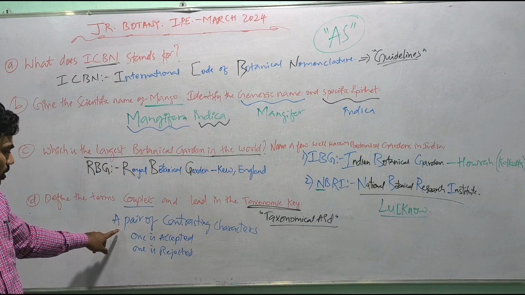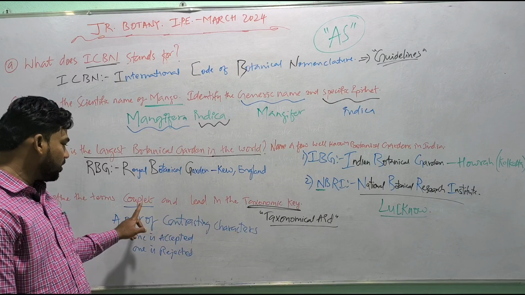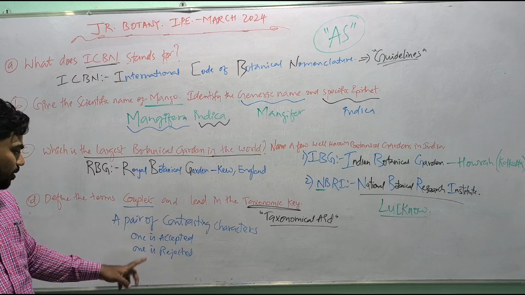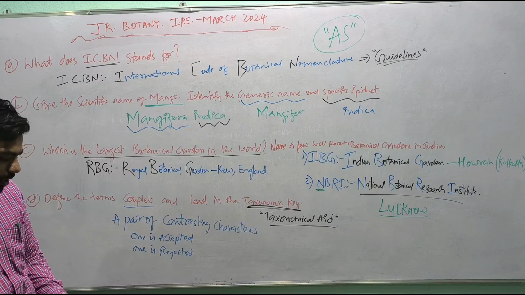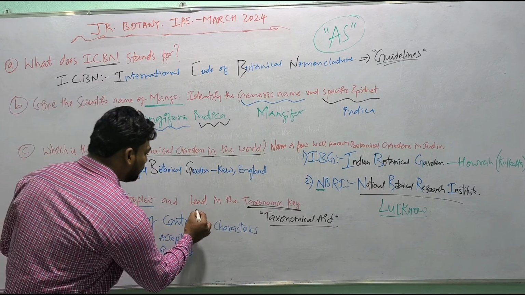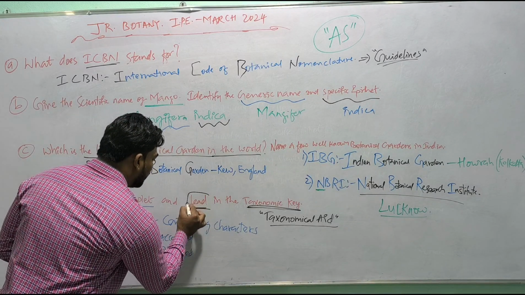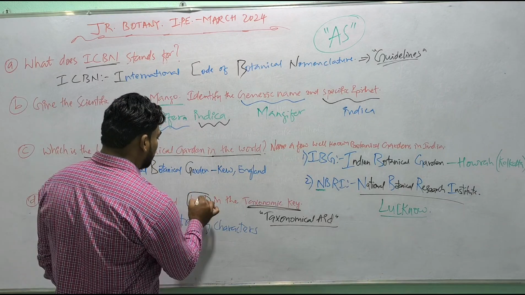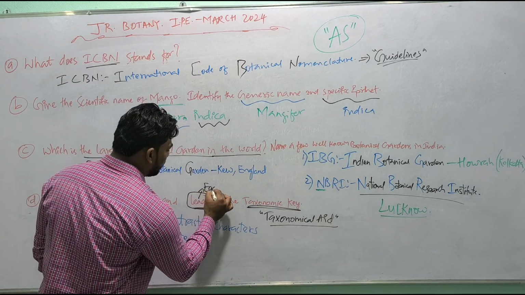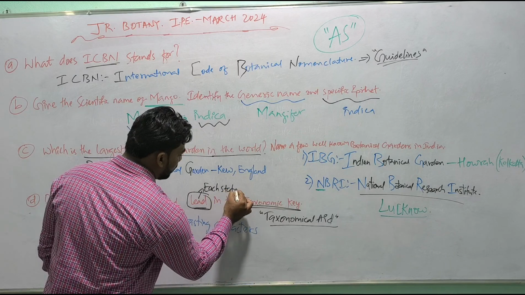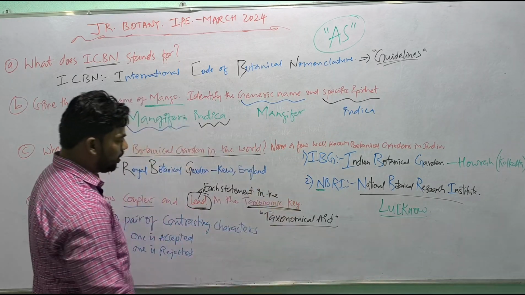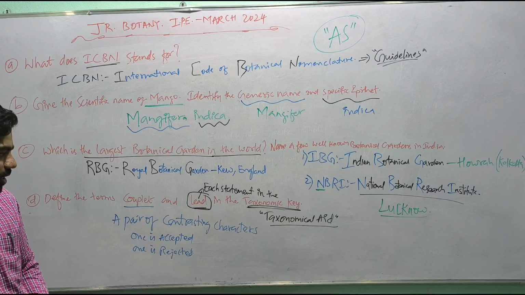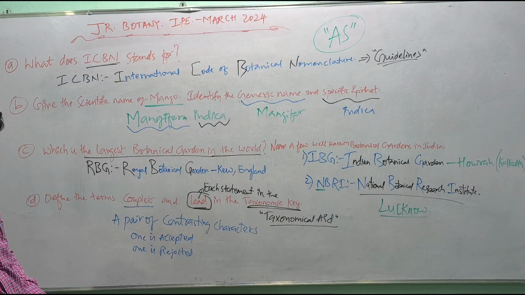A pair of contrasting characters is known as a couplet; a choice has been made, one is accepted and one is rejected. Then what is lead? Lead is nothing but each statement in the taxonomic key. Each statement in the taxonomic key is known as a lead.